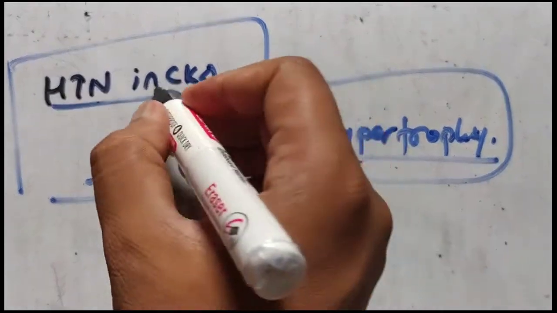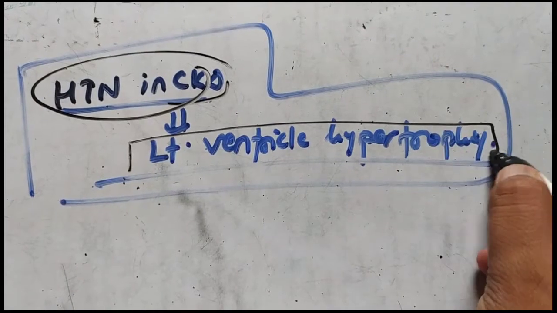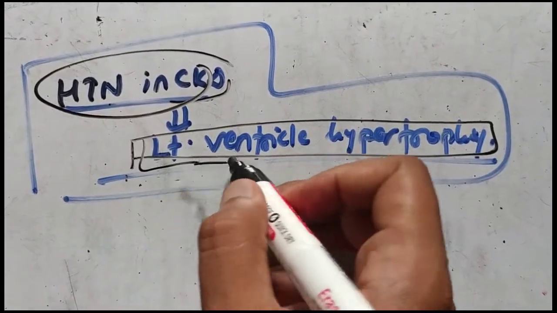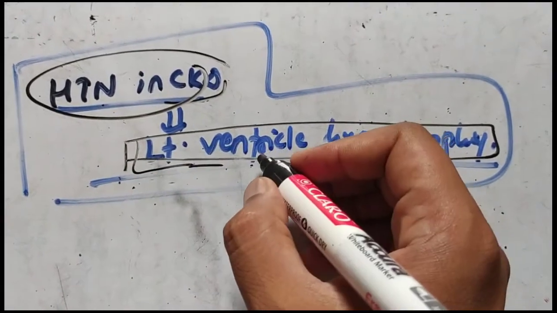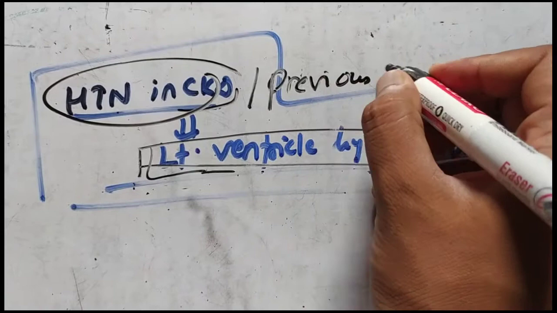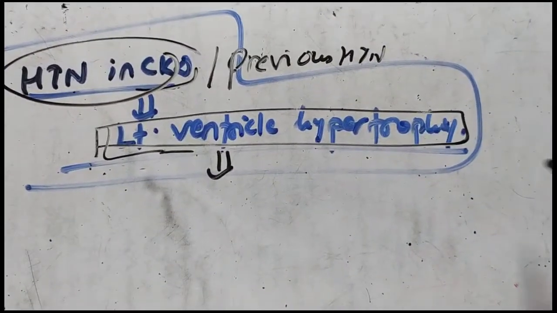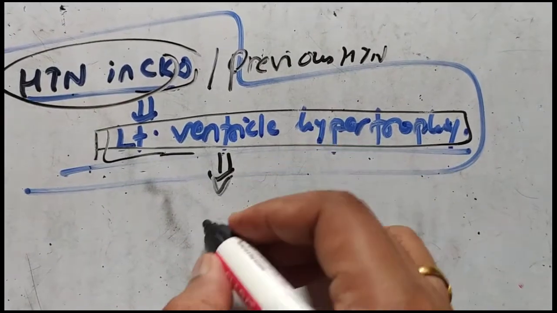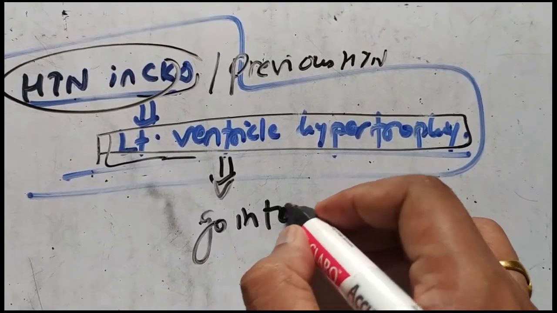Hypertension in the case of CKD will ultimately lead to left ventricle hypertrophy. So left ventricle hypertrophy is actually a complication of the hypertension in CKD, or of previous hypertension. Now this left ventricle hypertrophy will, with time, go into failure.